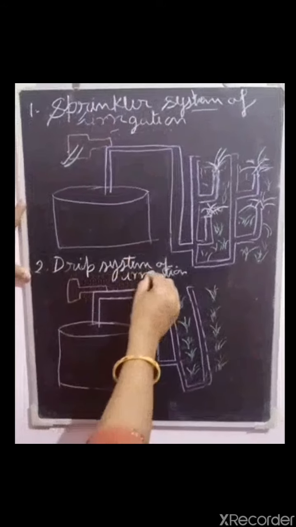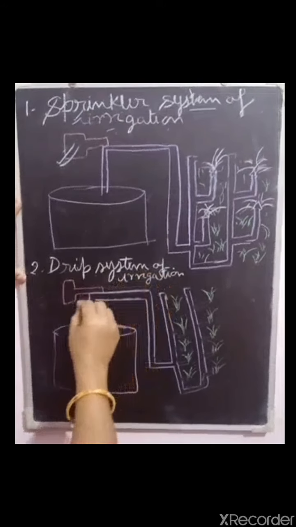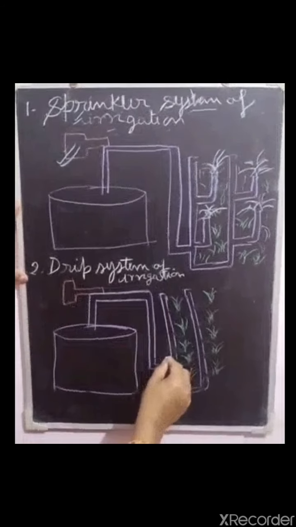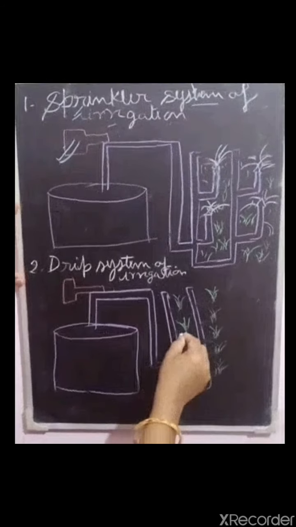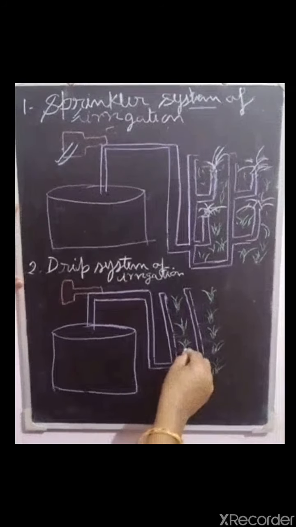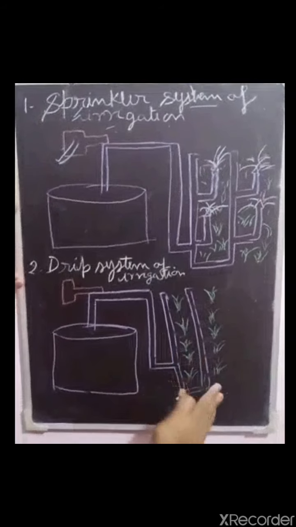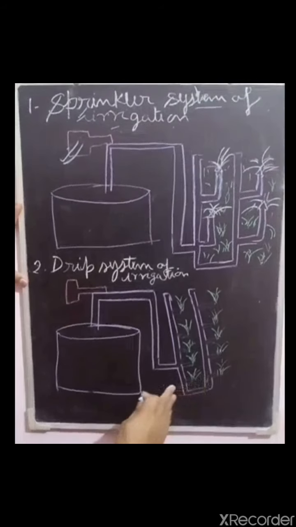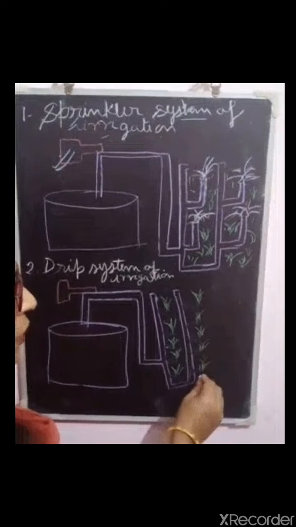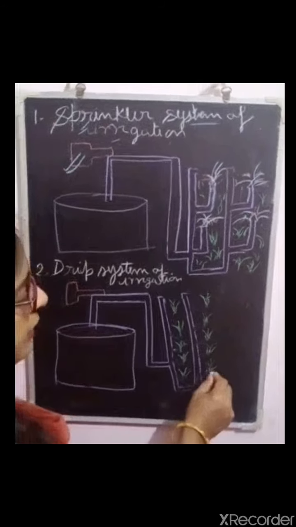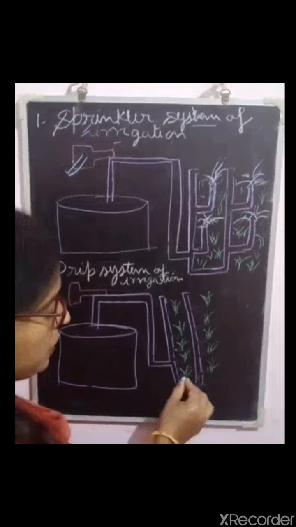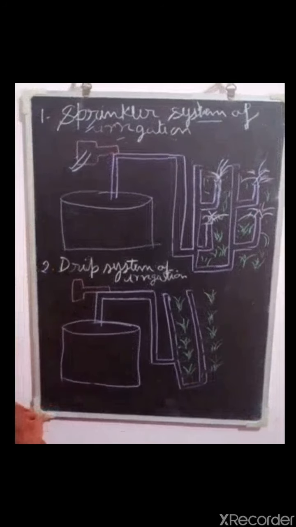Now the drip system of irrigation. In the drip system, water falls drop by drop directly near the root of the plant, and there is no chance of wastage of water. The drip system is useful in fruit plants and gardens because water goes drop by drop to the plant.